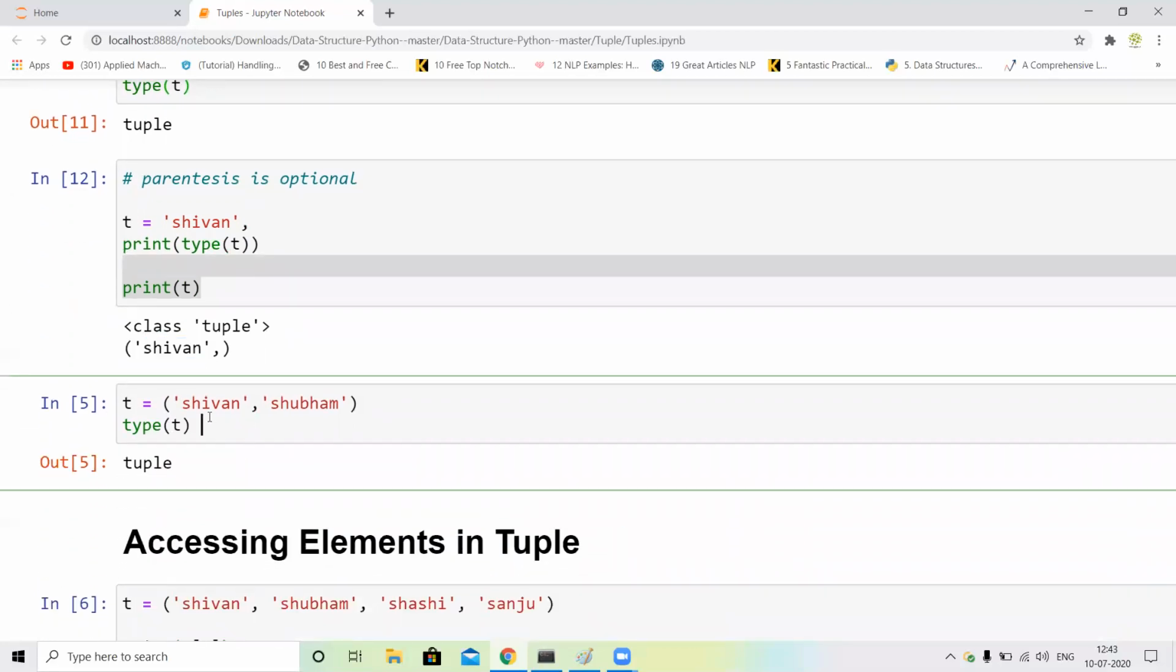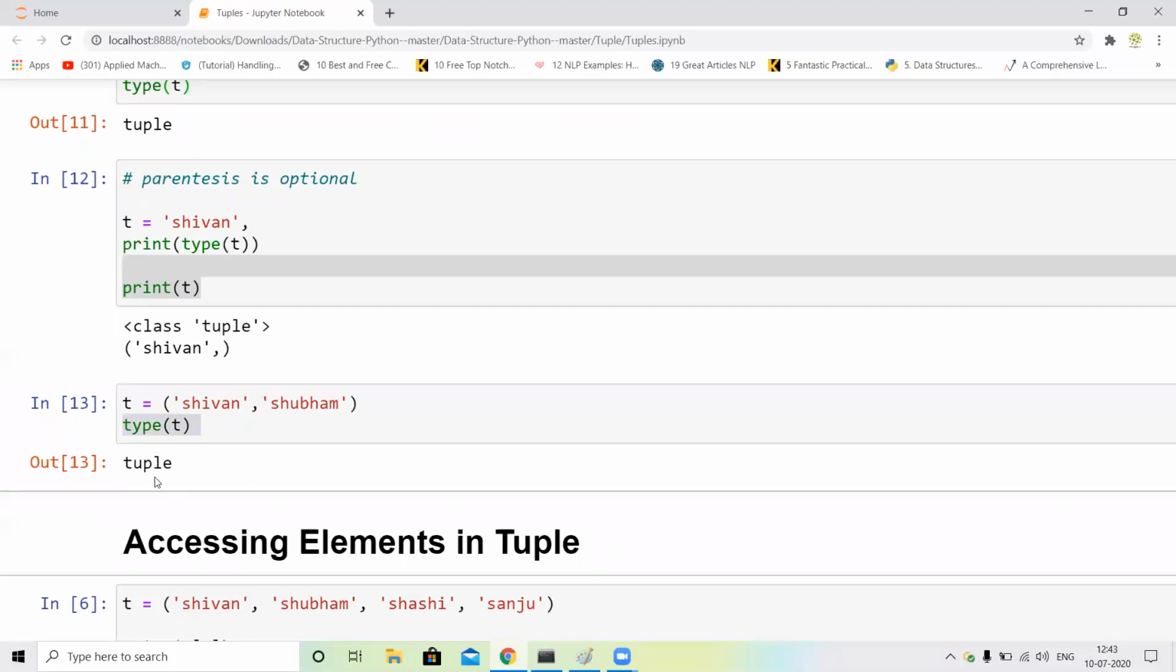Next, in parenthesis, you can write multiple strings. So I just assign first T is equal to C1 and second string Shubham, and I just check type of T and you can see our output is tuple.